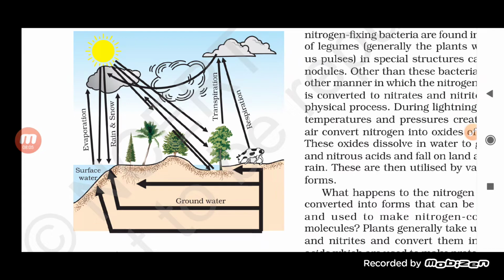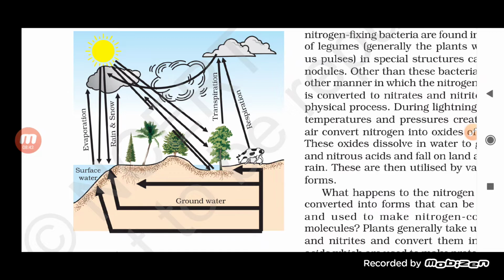First of all, you can see here there is surface water. This surface water can be any water body. That will include seas, oceans, and any other water bodies, right? At first the water gets evaporated from the water bodies. After receiving a sufficient amount of sunlight, the process of evaporation occurs, and water in the form of water vapor rises upward.